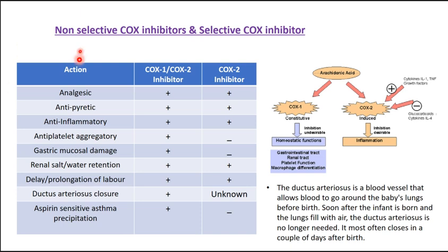Okay, so these actions, like analgesic, antipyretic, anti-inflammatory, renal salt and water retention, delay or prolongation of labor, you have as positive response. For aspirin-sensitive asthma precipitation, and for antiplatelet aggregatory action or gastric mucosal damage, you have plus minus, and for the ductus arteriosus you have plus and unknown.